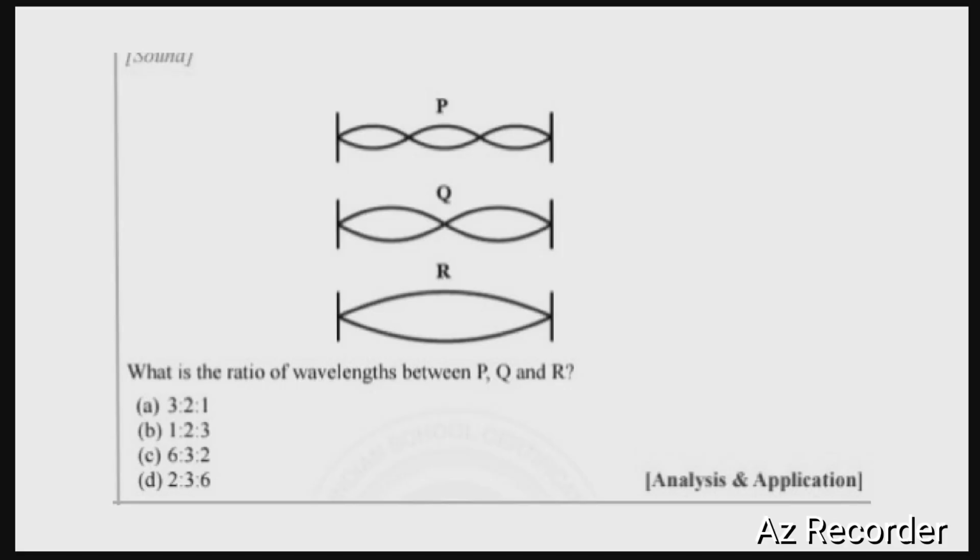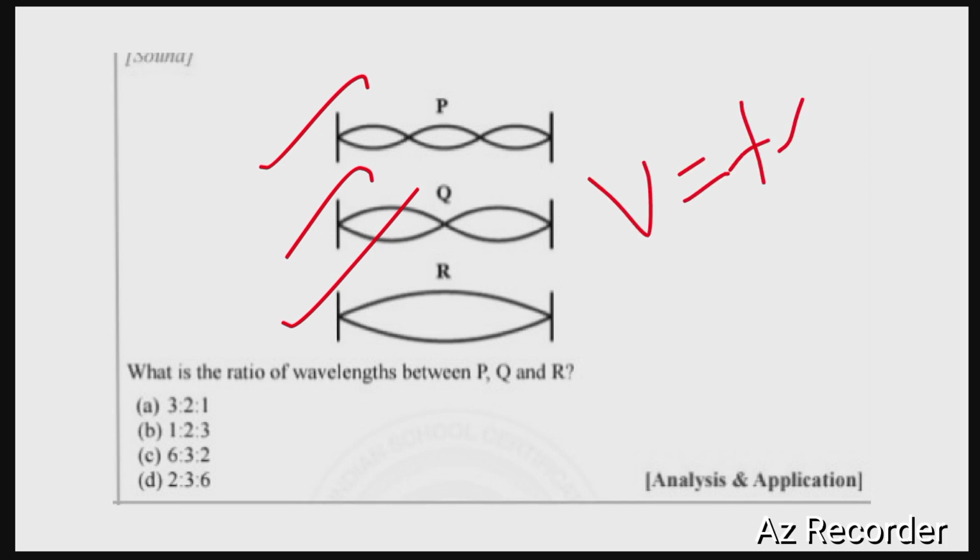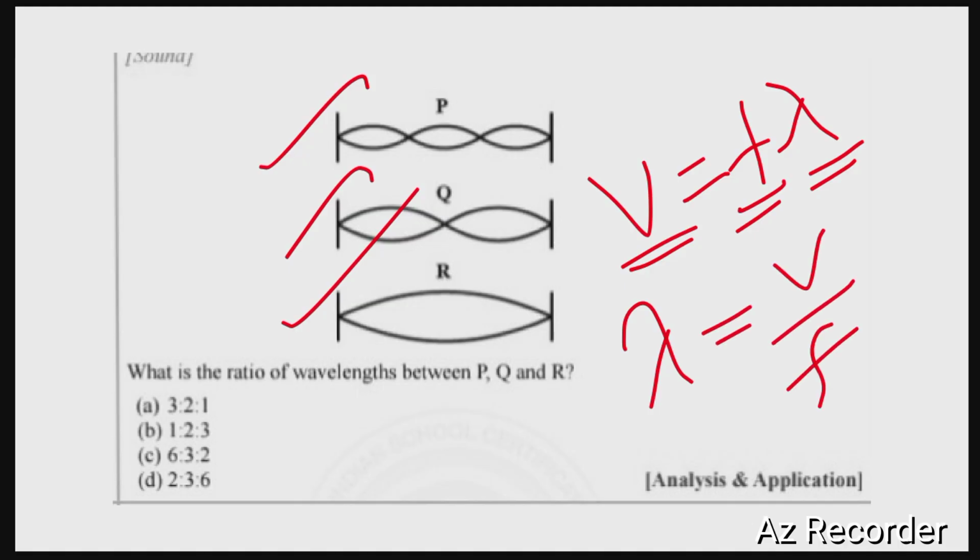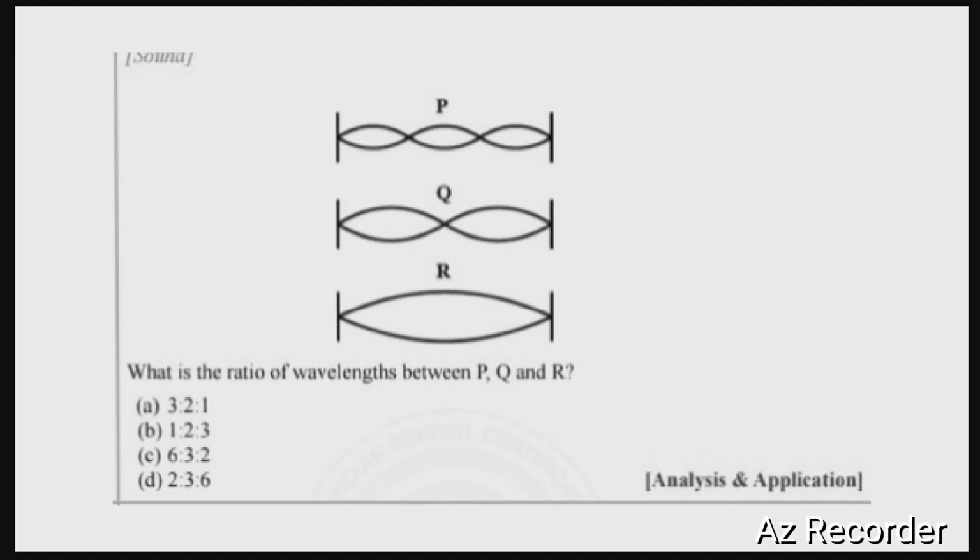Now a diagram shows three different patterns of waves produced, P, Q, R, as shown. We have to compare the wavelengths of P, Q and R. We know the relation v = fλ, where v is the wave velocity, f is the frequency, and λ is the wavelength. So we can write an equation for lambda: λ = v/f, from which we can conclude that wavelength and frequency are inversely related. Wavelength lambda is inversely proportional to frequency. So the ratio of wavelengths will be the inverse ratio of the frequencies.